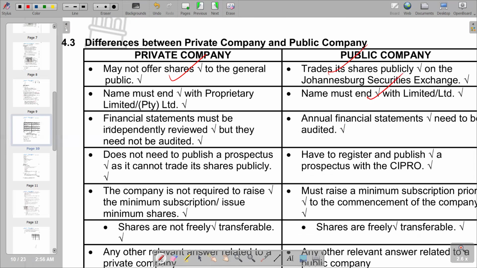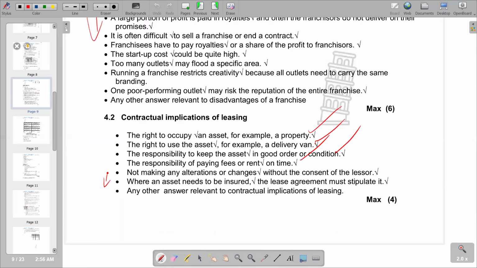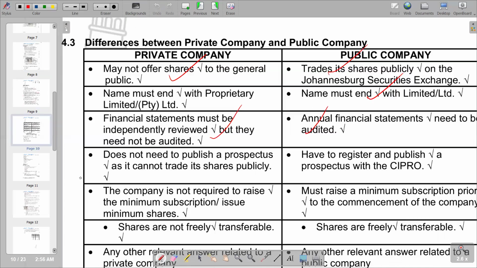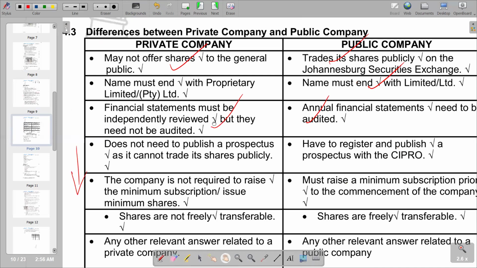And also, for a private company, financial statements must be independently reviewed but need not be audited. And then under public company, annual financial statements need to be audited. This is what we have. So we refer back to our question. We see that our question has got 4 marks. Obviously, it requires two differences, which we have already raised. We have other differences that we can include according to the table that are also correct.